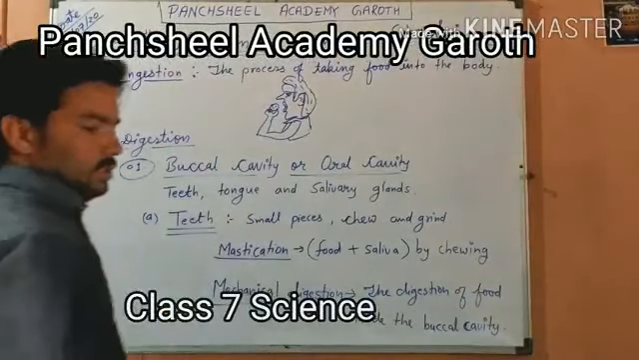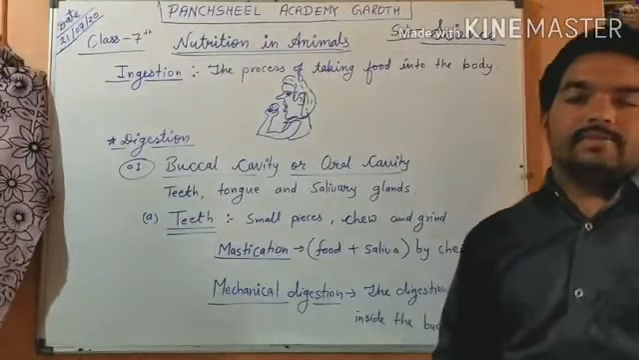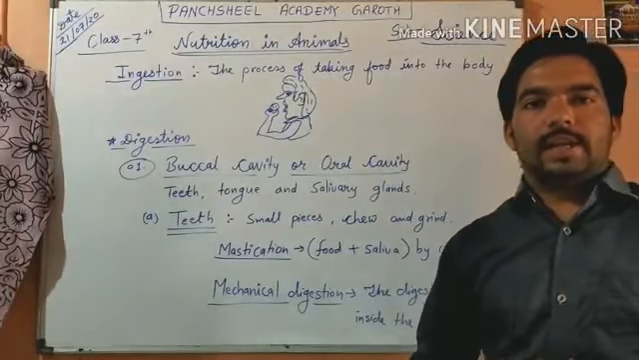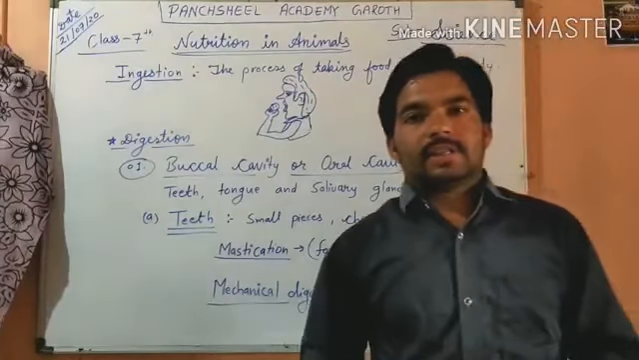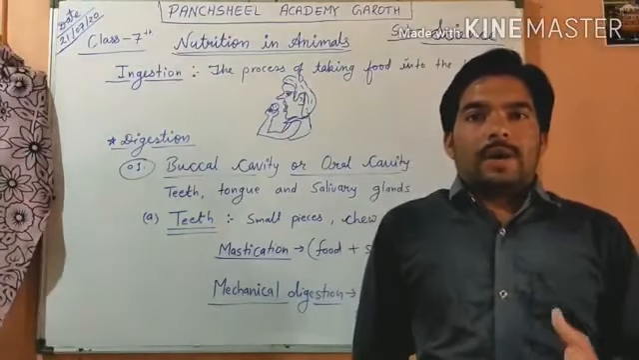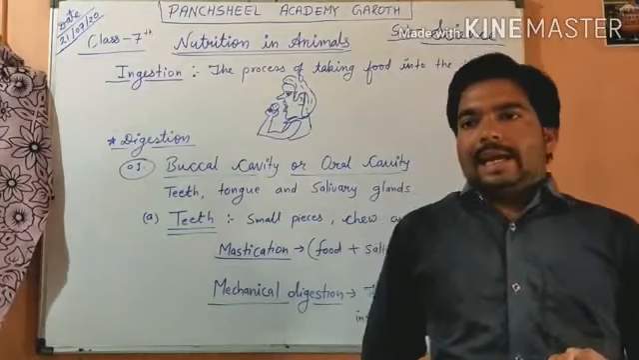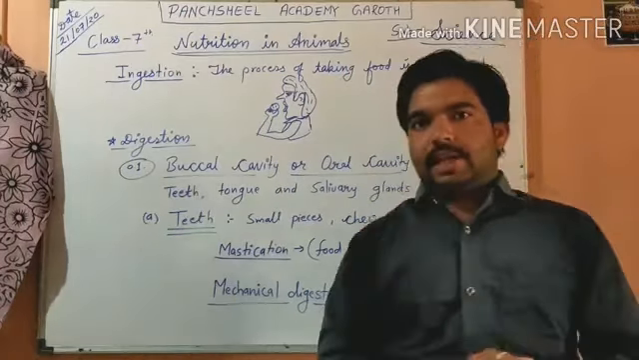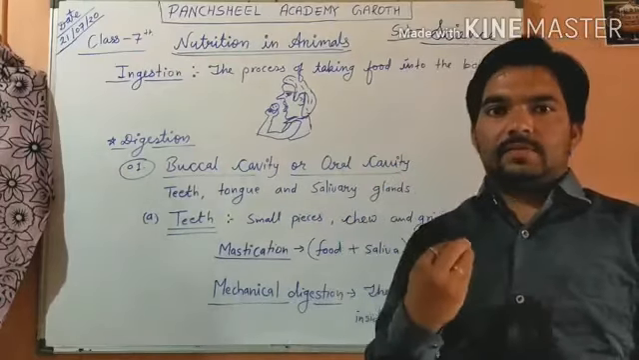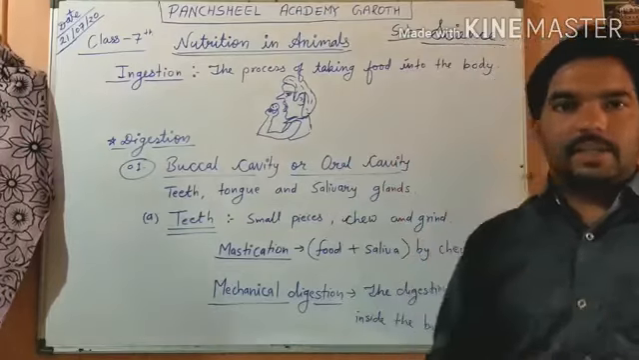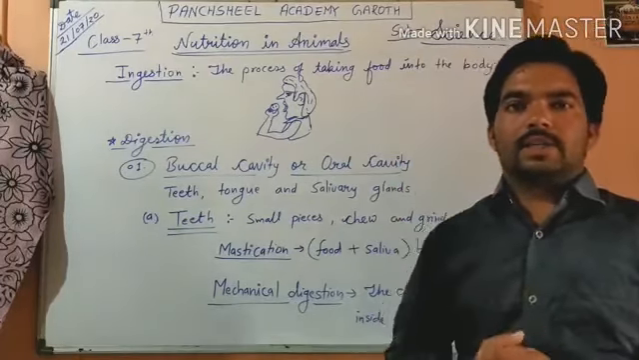We have discussed in the previous science lecture about nutrition in animals. It is the second chapter, and we have discussed how animals get their food. There are 5 main steps of nutrition in animals: first is ingestion, then digestion, assimilation, and so on.